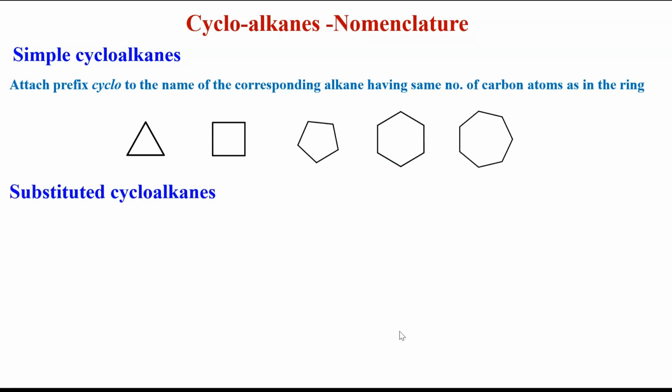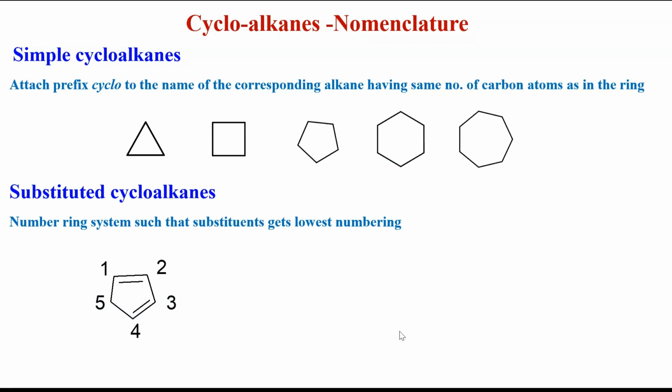If they are substituted cycloalkanes, how should we name them? It follows the same procedure we followed for alkanes, alkenes or any other hydrocarbons. Here, we number the ring system such that the substituent gets the lowest numbering.